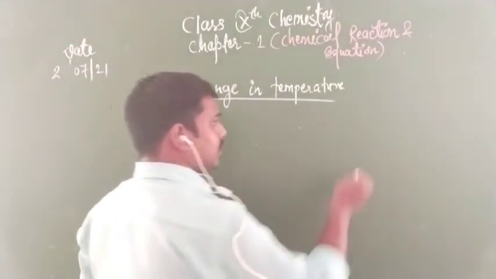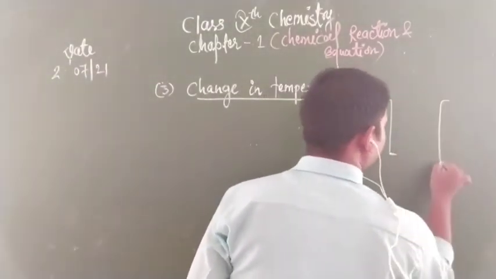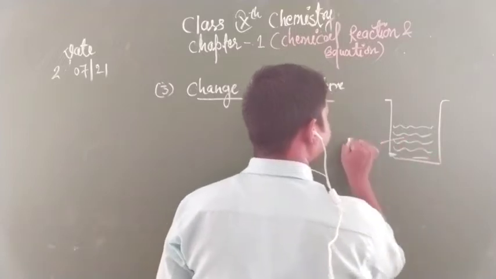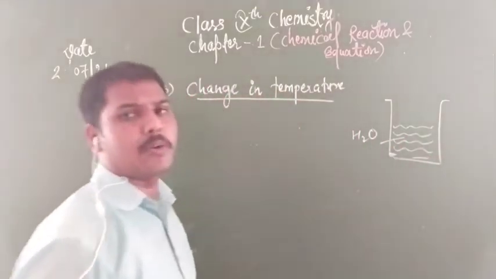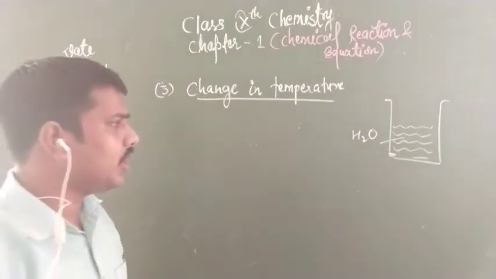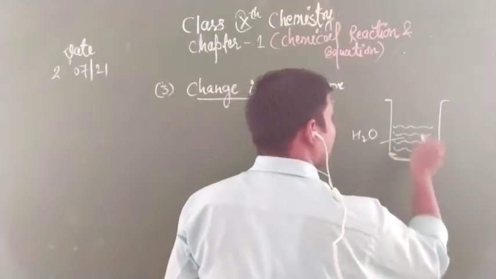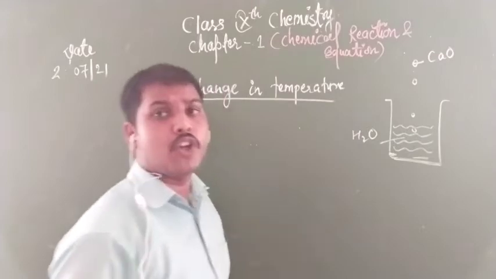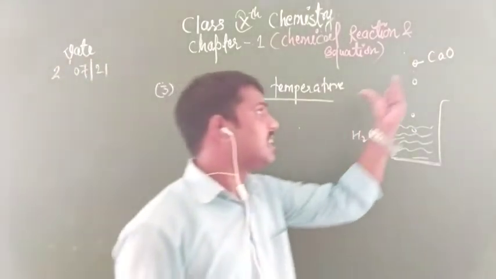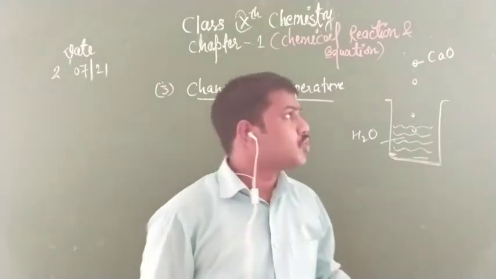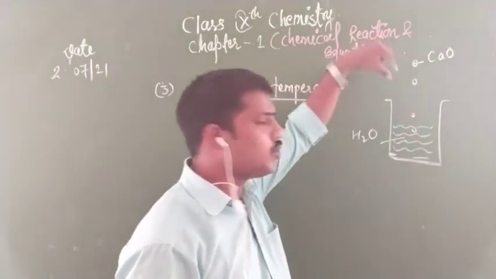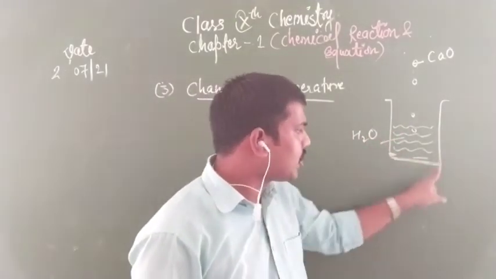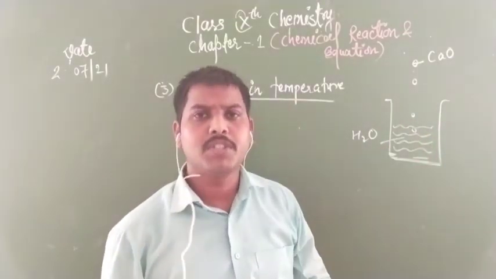For example, now take a beaker and add water into this. The water is normal, neither too cold nor too hot. Now add calcium oxide, which is also called quicklime. The common name of calcium oxide is quicklime. When you add calcium oxide into this water, the water is normal, and the temperature of this vessel is also normal, cool you can say.